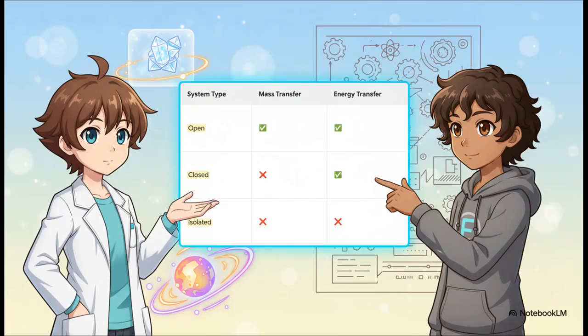Now, systems come in a few different flavors, and it all comes down to how they interact with their surroundings. First, you've got an open system. Think of a turbine. Air and fuel go in, exhaust and power come out. Both mass and energy are crossing that boundary. Then you have a closed system, like a sealed, rigid tank of gas. You can heat it up or cool it down so energy can cross, but no mass can get in or out. And finally, you have the ideal case, an isolated system. Nothing gets in, nothing gets out. Think of a theoretically perfect thermos. It's a useful concept for understanding the big picture.